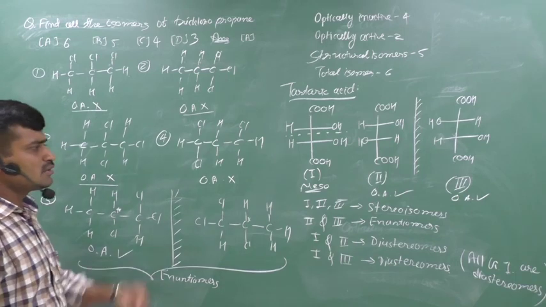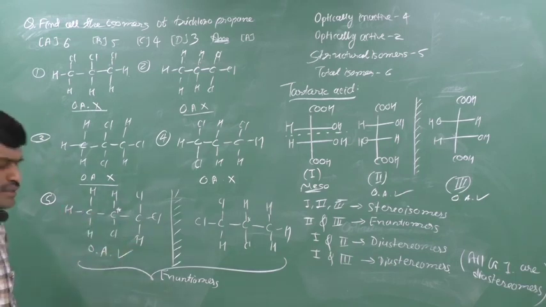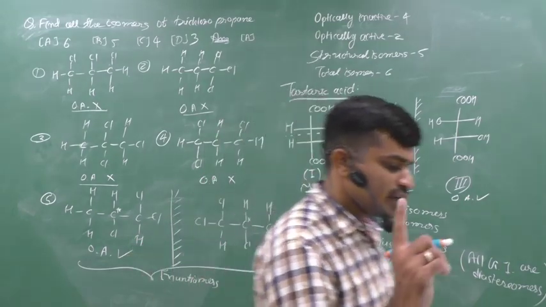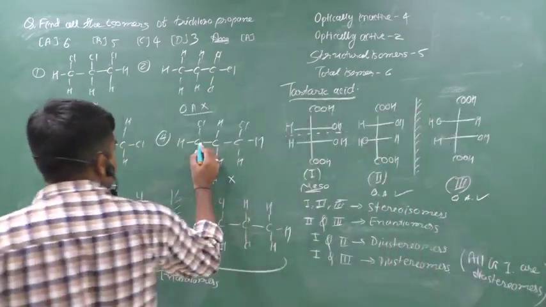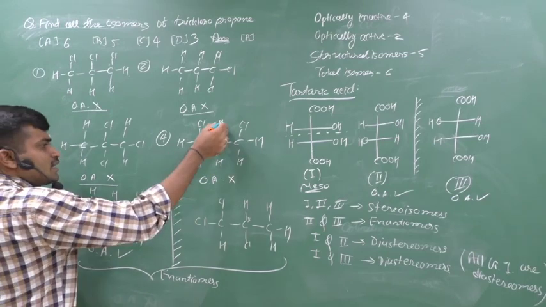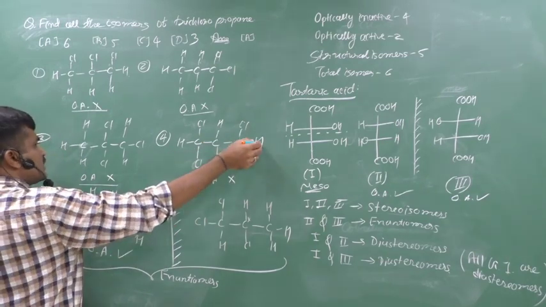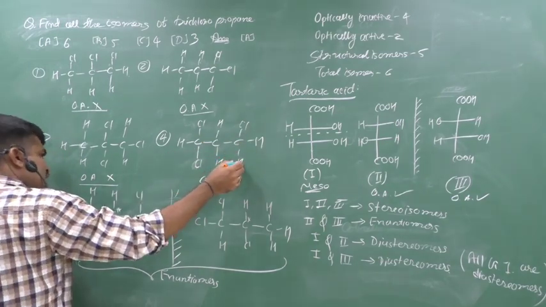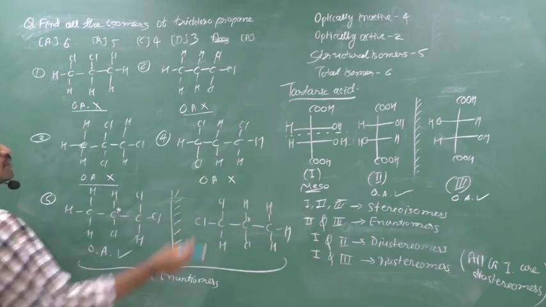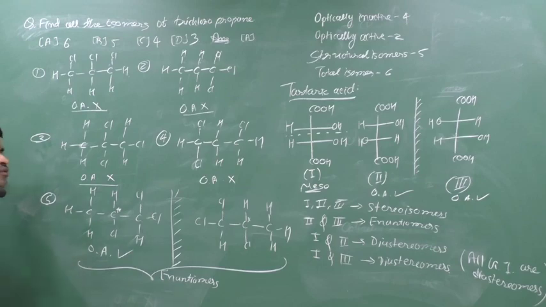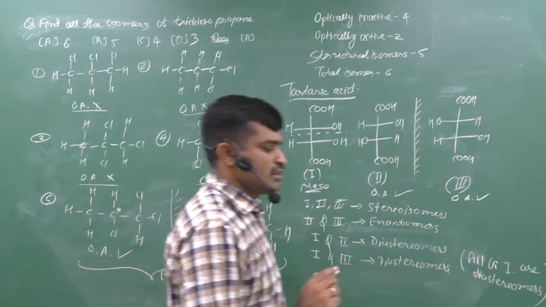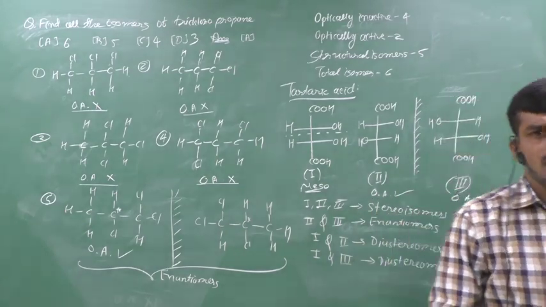Now we can put 2 chlorines in the first carbon and 1 chlorine in the third carbon. Clear? Therefore CClClH, CHH, CClH and H. Not optically active, not a chiral carbon. It is also not a chiral carbon because 2 same atoms are present. Therefore it is also an optically inactive molecule or compound.